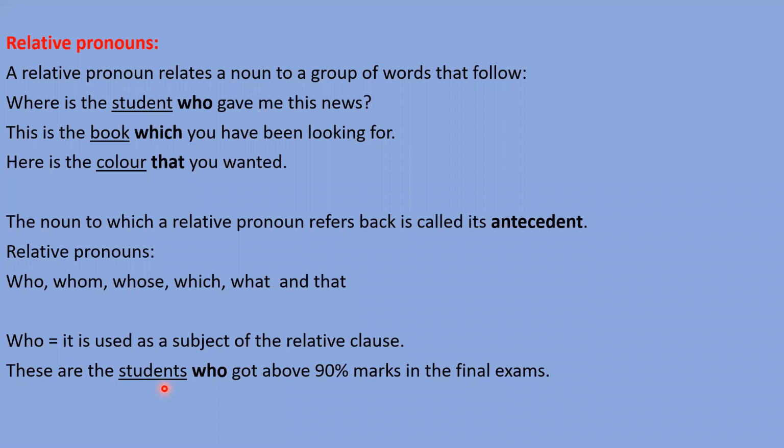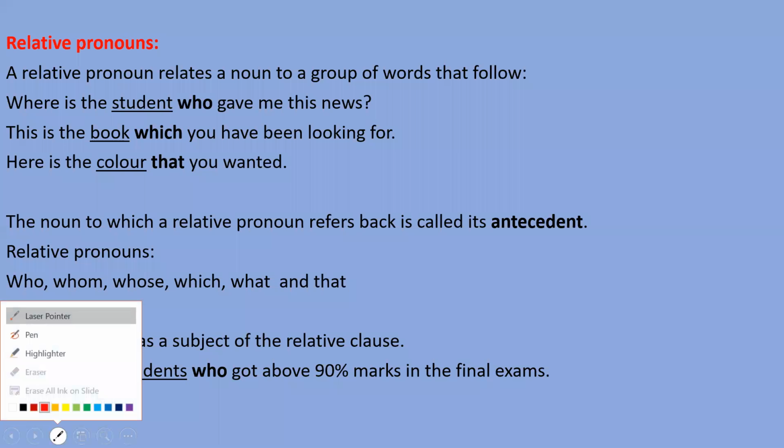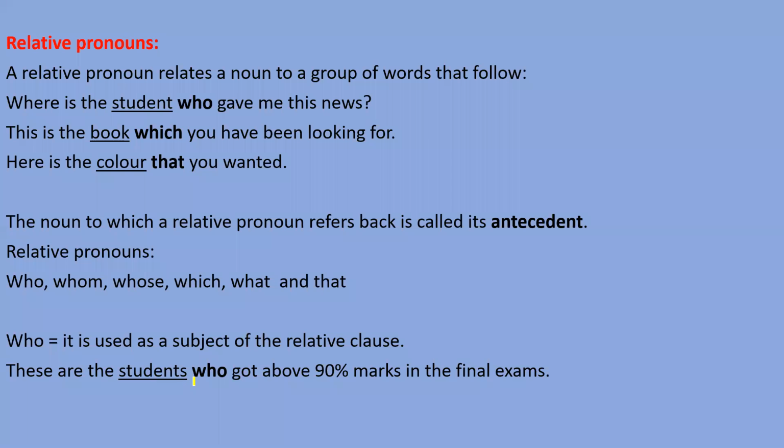these are the students who got above 90% marks in the final examination. So this who has become the subject of this part. Let me take the marker here. You can understand this is a clause, this is a part, right? So of this part you can understand that who has been the subject. Who है यहाँ पे subject की तरह use हो रहा है इस part का. So that's why we can say this part means like who.